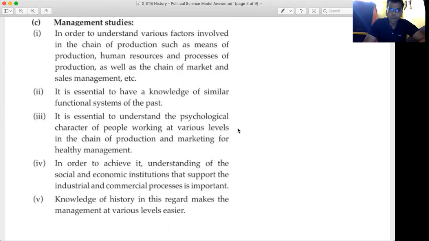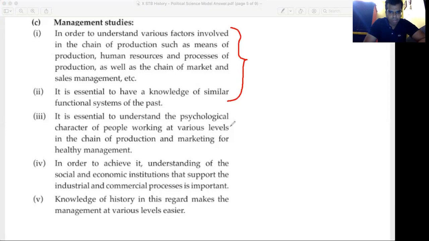Students, if you have observed properly, first and second points are almost the same. The second point is just the extension of the first point. So for writing the first and second point, you will get half. For writing the third point, you will get half.